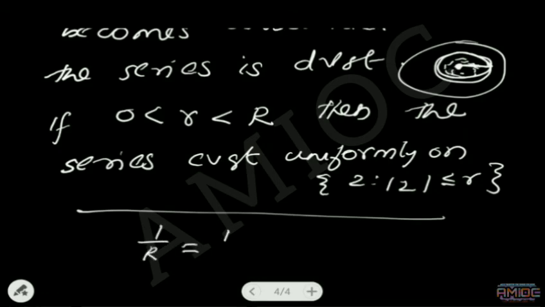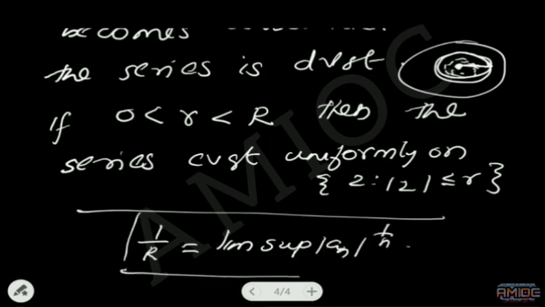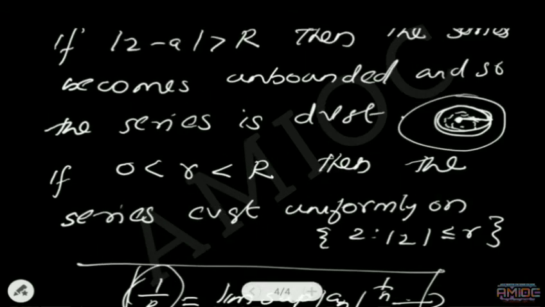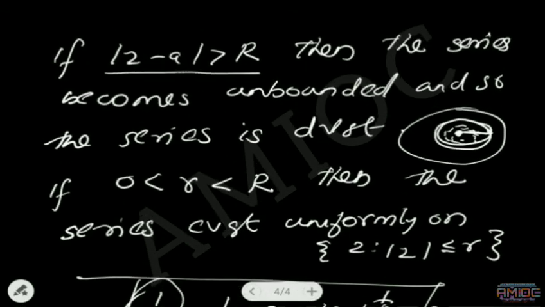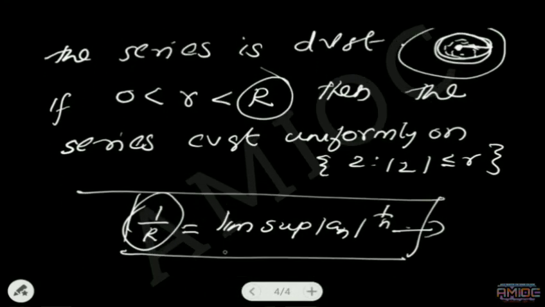The number defined in the theorem, where R is defined by 1 by R is equal to limit sup of mod a_n power 1 by n, is called the radius of convergence of the power series, and this equation is called the Cauchy-Hadamard equation. If 0 less than small r less than R, then the series is uniformly convergent, and if mod z minus a greater than R, then the series is divergent.